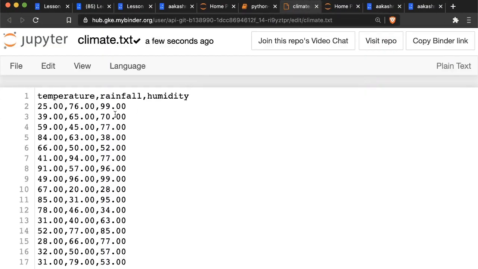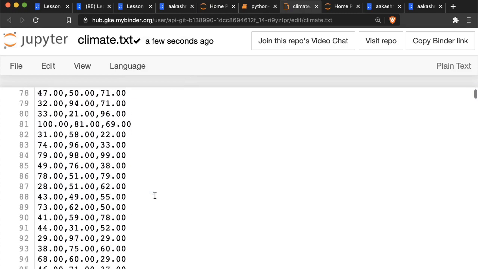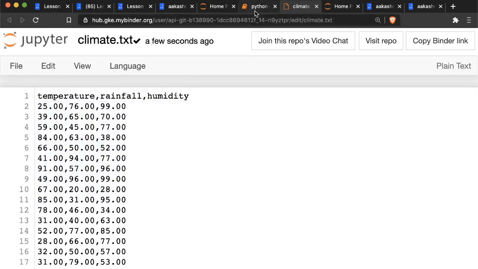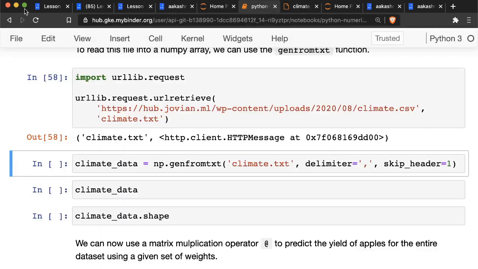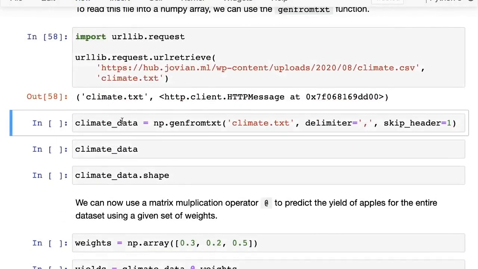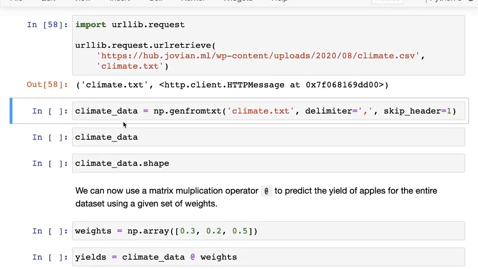If you click on climate.txt, you will find that, as I mentioned, this is the header. It describes what each column contains, and these are all the data points. There are about 10,000, and you can verify it. But a better way is to just load it up as a NumPy array. When a CSV file contains all numbers, it's very easy to load it up as a NumPy array.